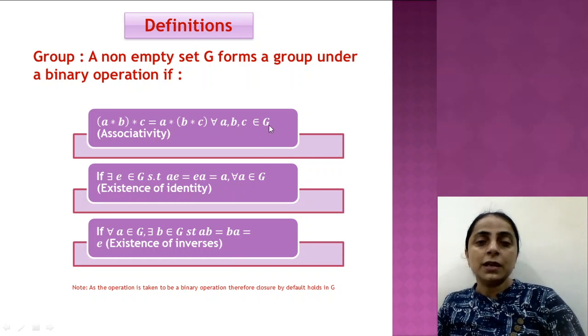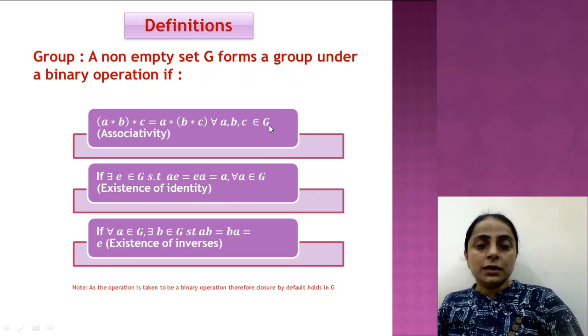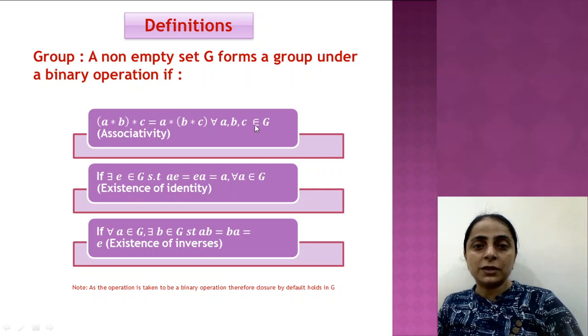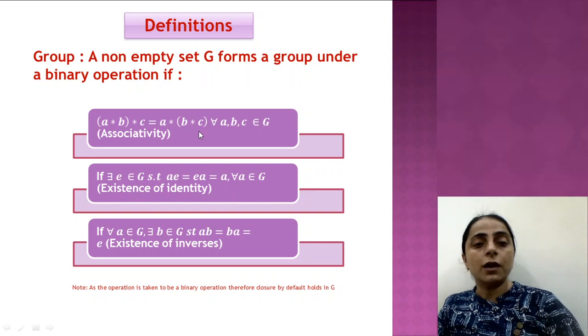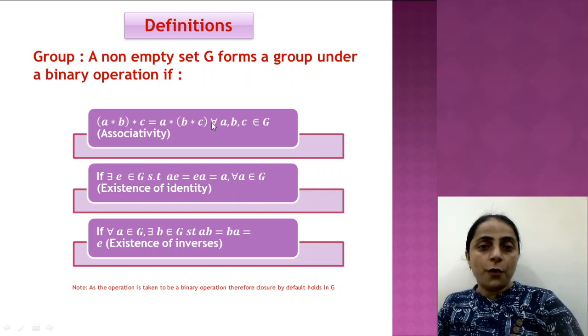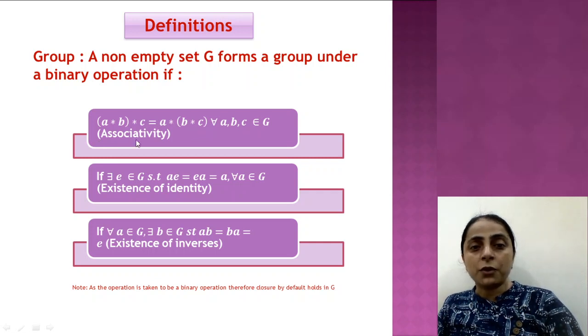So that means whatever the number of elements in G, it has to have this property. Each and every element has to have this property holding in G under this specific operation. So if you take any triplet of elements of G, the triplet has to satisfy this property, and all possible triplets that you can form in G have to satisfy this property. So this is very important, that this property has to hold for all A, B, C in G.